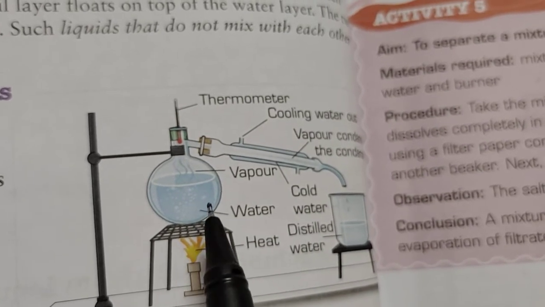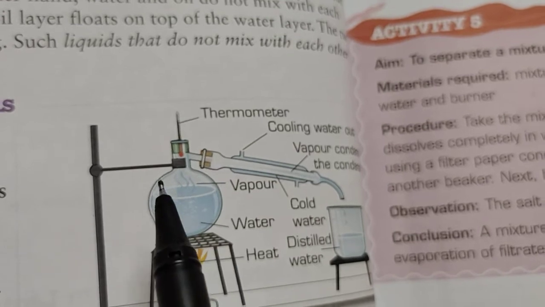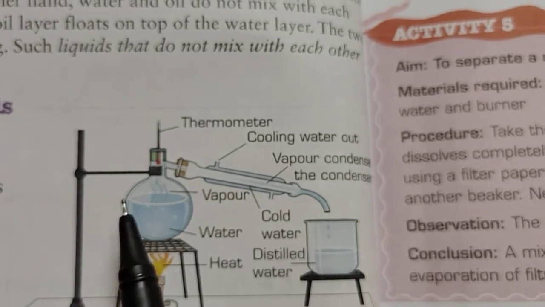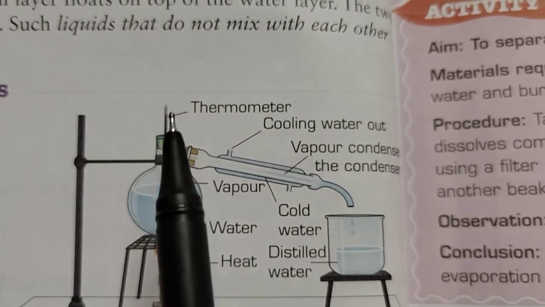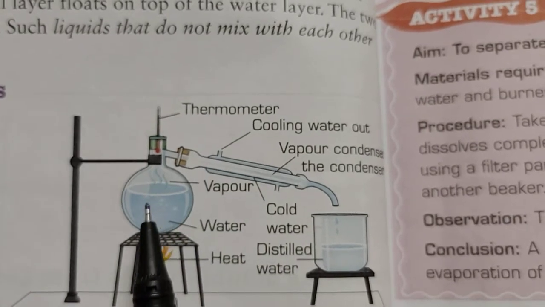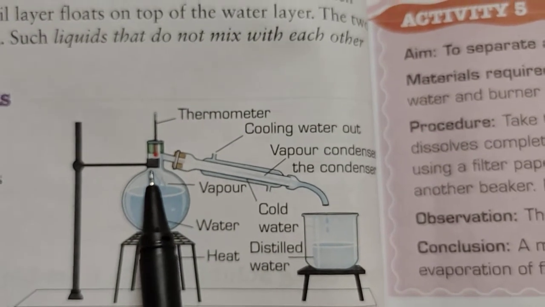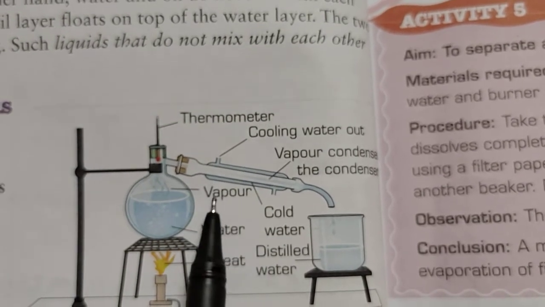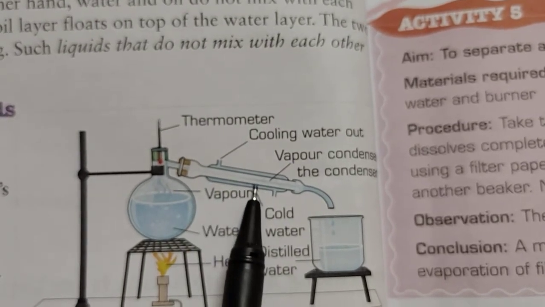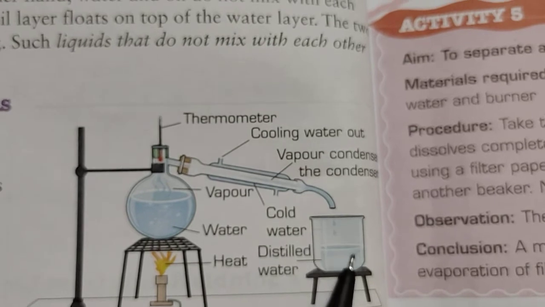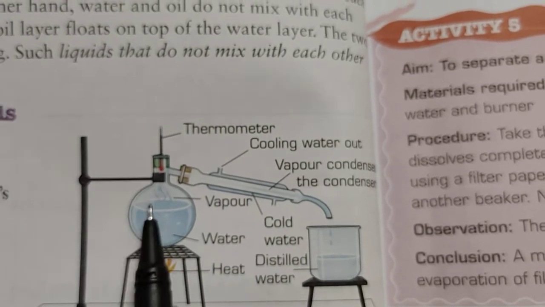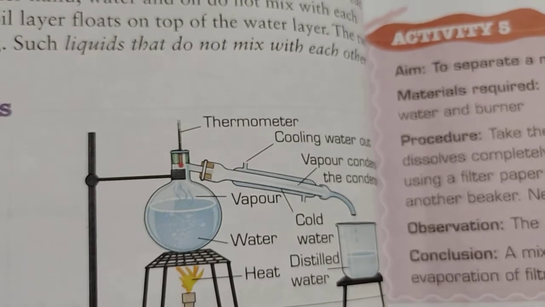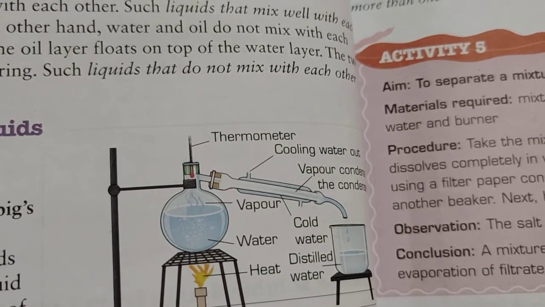Now what happens when we heat the solution, the vapors are formed. So we can see from the thermometer what the temperature is, and accordingly we will see which liquid's vapors these are, because the boiling point of a liquid is fixed. So we can check the temperature from the thermometer and we can diagnose that vapors are of which liquid. Then these vapors are allowed to pass through this condensing pipe. This pipe is known as condensing pipe because the water is passing through the outer one. So the vapors get cooled and condensed and converted into liquid and are collected in this beaker. Then the other liquid with a higher boiling point will remain in this flask. Fine students. So this is the process of distillation.